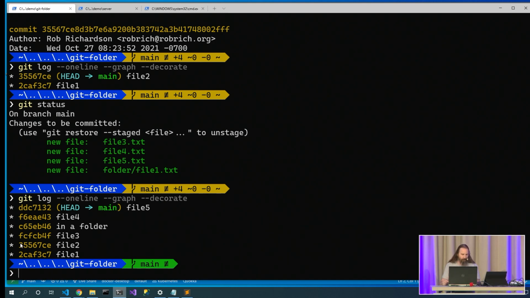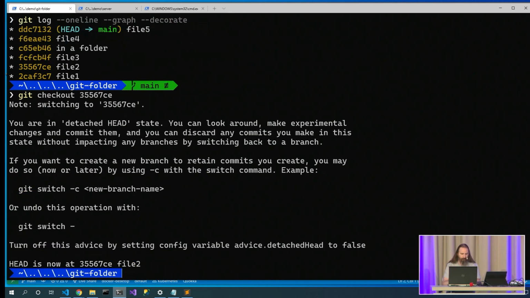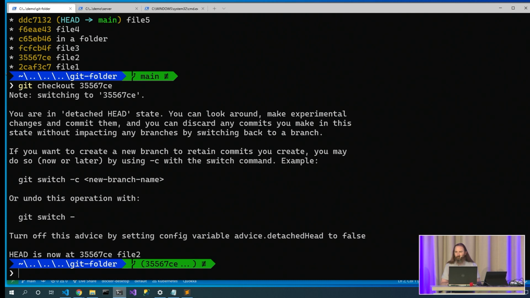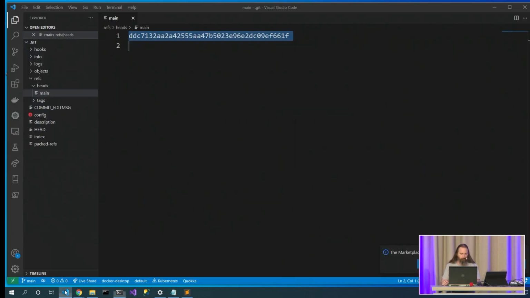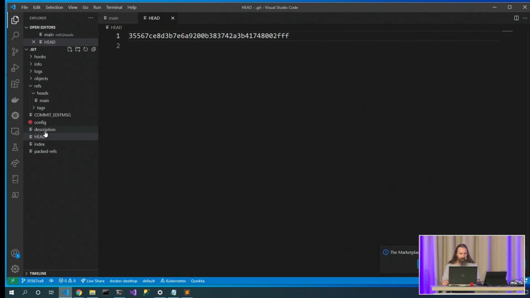So what if I check out this? git checkout this commit. Now I love and hate this message. You are in a detached HEAD state. So do I have a zombie commit now? You know, this detached HEAD state. Well, what is detached HEAD state? Okay, let's pop open HEAD, and HEAD doesn't point to a ref anymore. HEAD points to a commit.